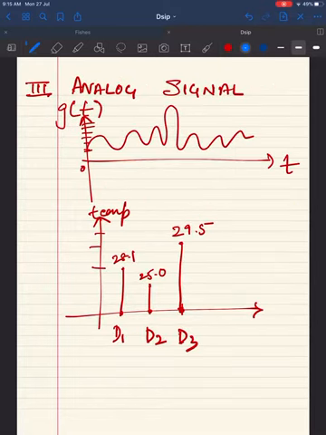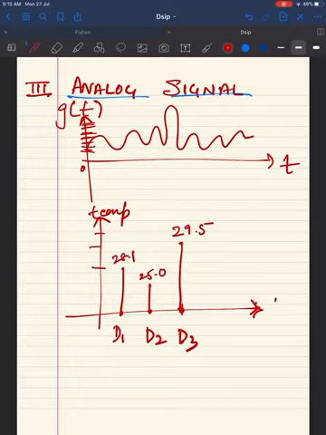The next type of signal that we are going to see is the analog signal. A signal whose amplitude can take any value in the continuous range is called an analog signal. So for example, let's get the temperature example back. If this is my day 1, day 2, day 3 and I have recorded 28.1, 25.0, 29.5,